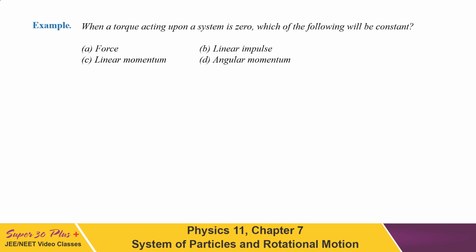So if torque on a system is 0, and as we know that torque is defined as dL by dt, that is the rate of change of angular momentum, then dL by dt has to be equal to 0. And what is dL by dt? This is the rate of change of angular momentum. It implies that angular momentum has to be constant. So L will be constant if torque is 0.